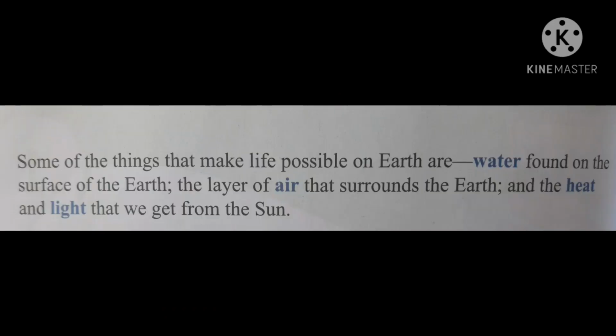Children, let me ask one question. What all things make life possible on the Earth? Do you have any idea? Yes. Some of the things that make life possible on Earth are water, found on the surface of the Earth, the layer of air that surrounds the Earth, and the heat and light that we get from the superstar, the Sun.